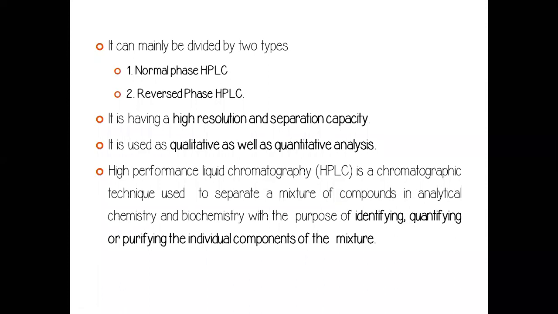It has a high resolution and separation capacity, and it is used for qualitative as well as quantitative analysis of components. High performance liquid chromatography is a chromatographic technique used to separate a mixture of compounds in analytical chemistry and biochemistry with the purpose of identifying, quantifying, or purifying the individual components of the mixture.